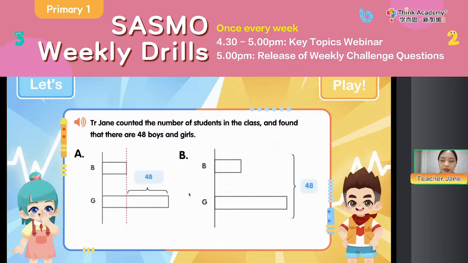Then let's move on. Teacher Jane counted the number of students in our class and found that there are 48 boys and girls. Which one is correct? If we know the B is short for boys, G is short for girls. Okay, this time B is correct because you can see as well that A is looking at the difference between boys and girls, right? So we can see this time it is B who is correct.